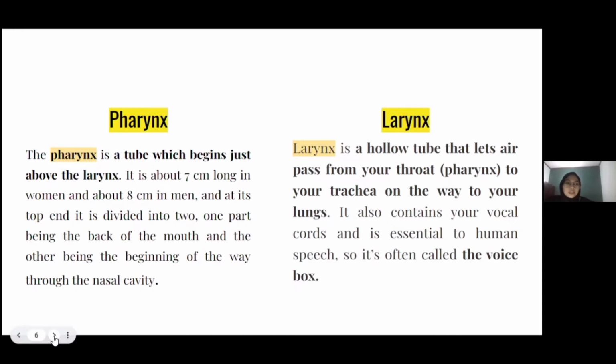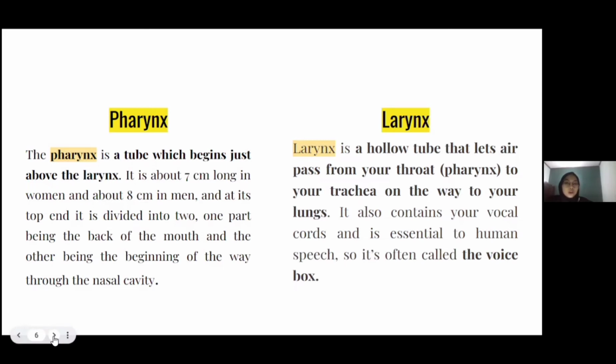Pharynx. The pharynx is a tube which begins just above the larynx. It is about 7 centimeters long in women and about 8 centimeters in men. At its top end it is divided into two, one part being the back of the mouth and the other being the beginning of the way through the nasal cavity.